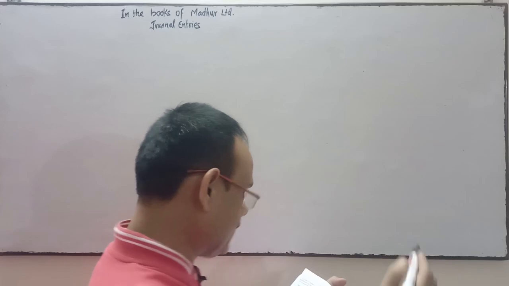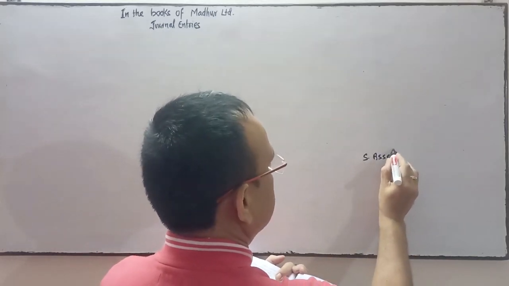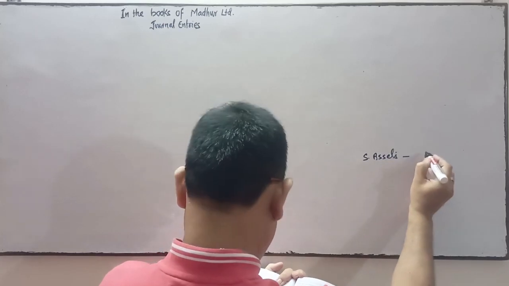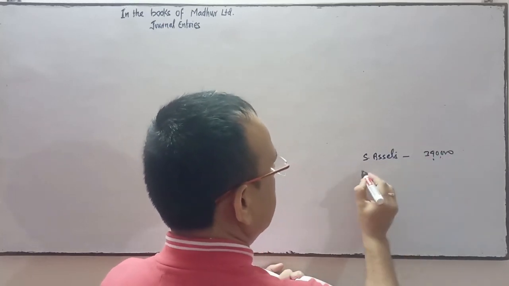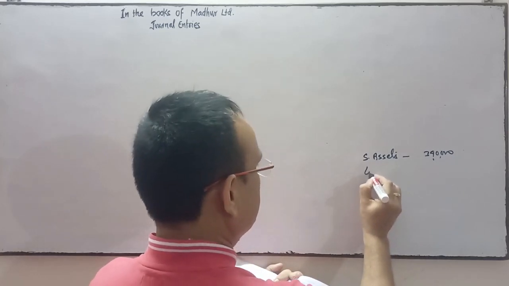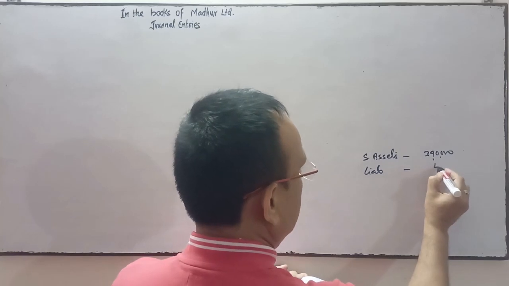So what has he taken? He has taken the sundry assets of rupees 3,90,000 and the liabilities of rupees 40,000.